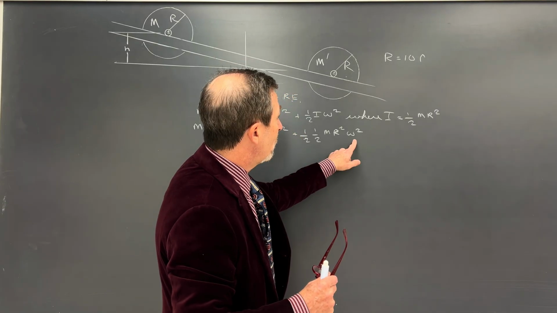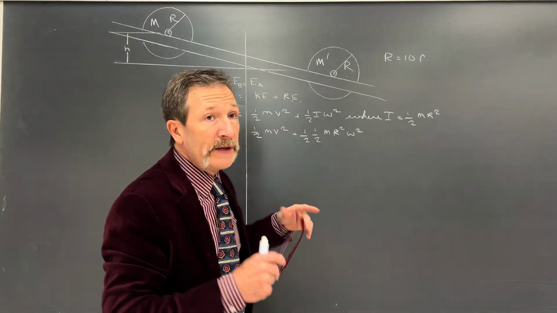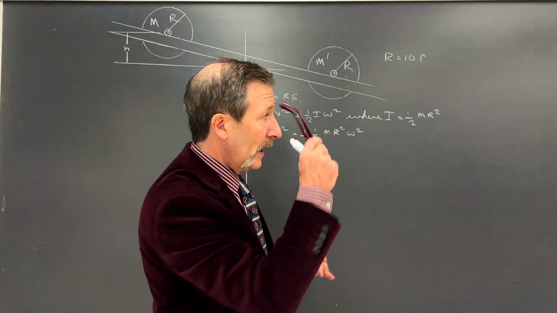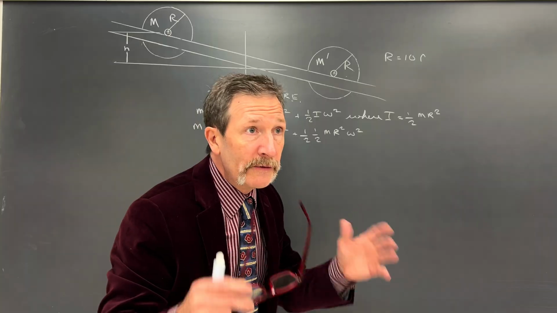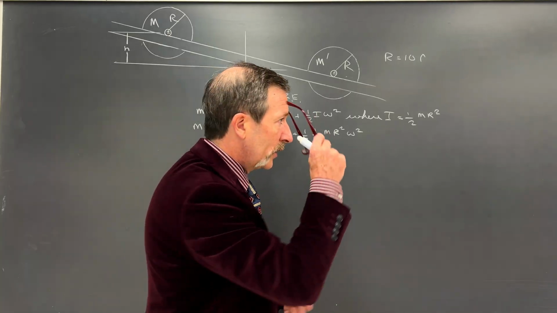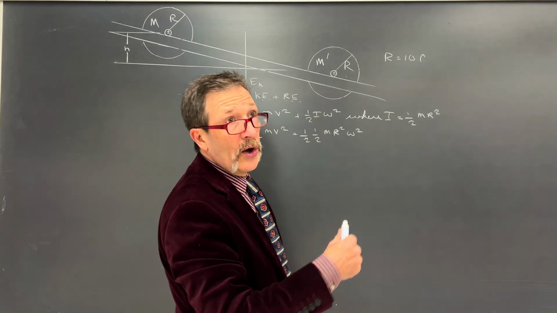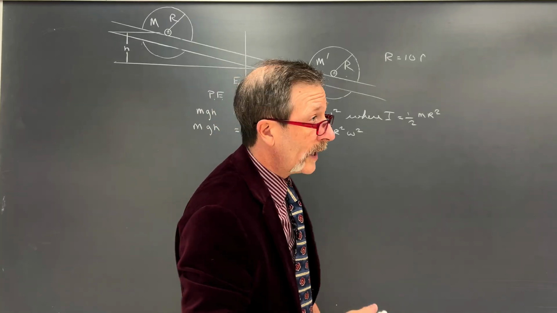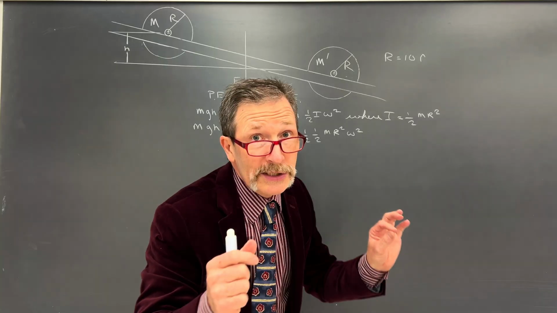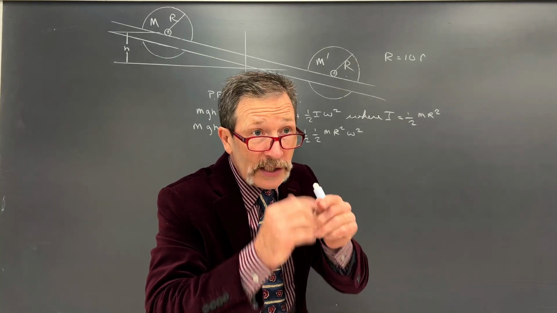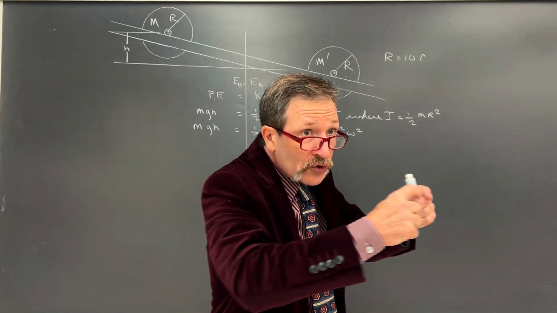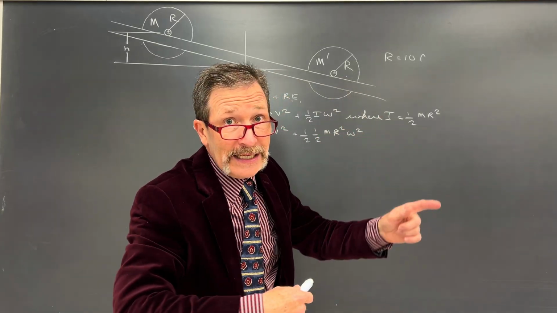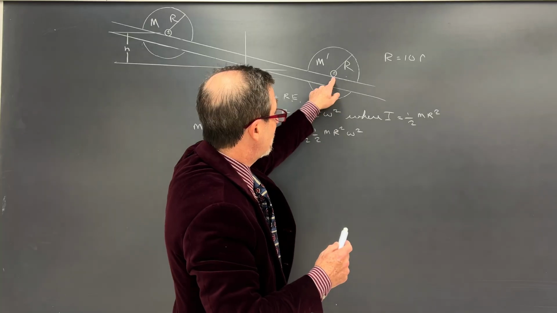We need to make this omega into a v so the v's can speak to one another so we can get an overall velocity at the bottom. So we can relate our velocity in a straight line to rotation through radius. And which radius is actually going to be in contact with that board to translate somewhere? It's not the big R. That disc doesn't touch. It's that little rod, that small r.